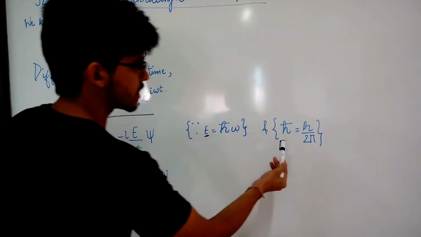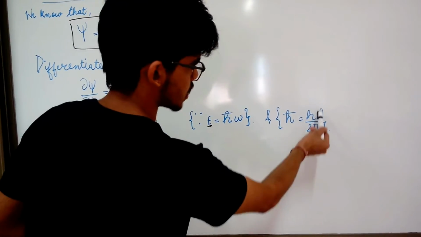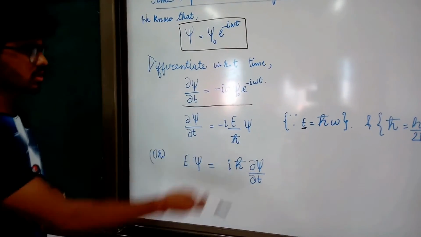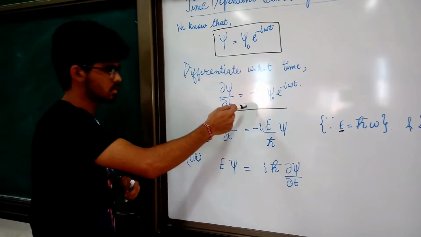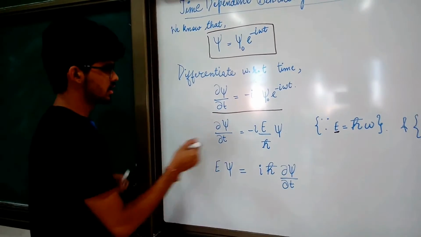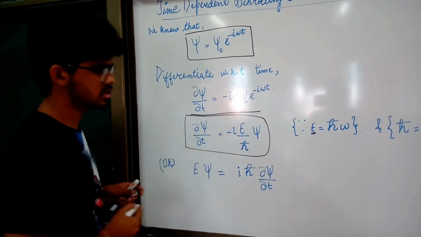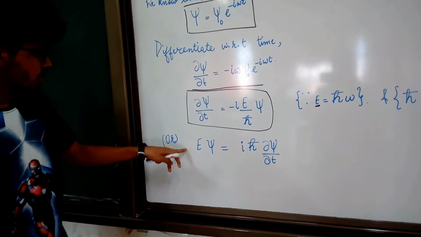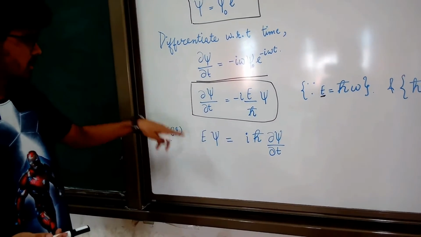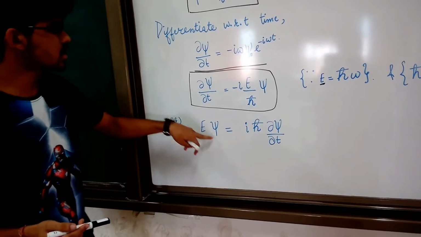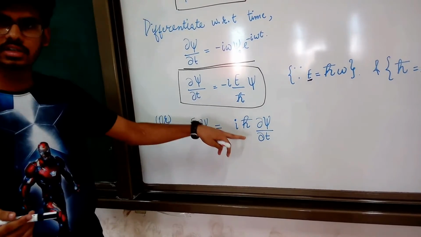And you should also know that h bar is nothing but h upon 2 pi. And we will use this equation in our previous equation and we will get the result d psi by dt equals to minus i E by h bar psi. So on transformation we will get this as E into psi equals to i h bar d psi by dt.